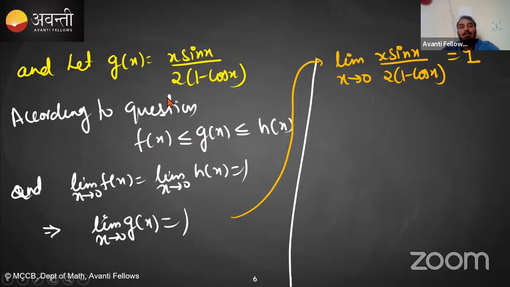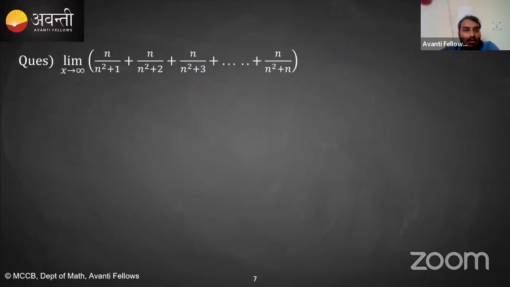Okay, very good. If it is clear, then let's solve this question. The question is saying: find the limit as n tends to infinity of n upon n square plus 1, plus n upon n square plus 2, plus n upon n square plus 3, and so on up to n upon n square plus n. So we have to find the limit of this.